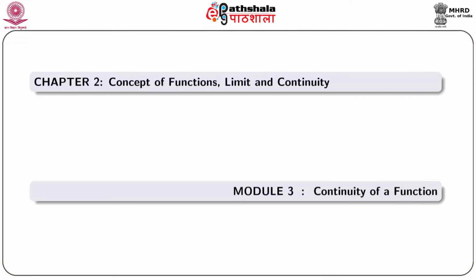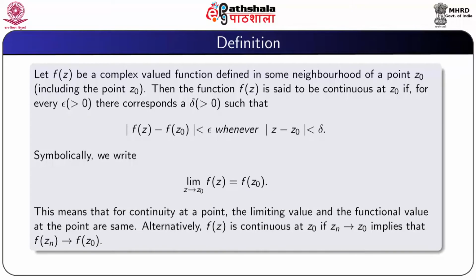So, we start continuity of a function. First, we give the definition of continuity. Let f(z) be a complex valued function defined in some neighborhood of a point z0, including the point z0 itself.